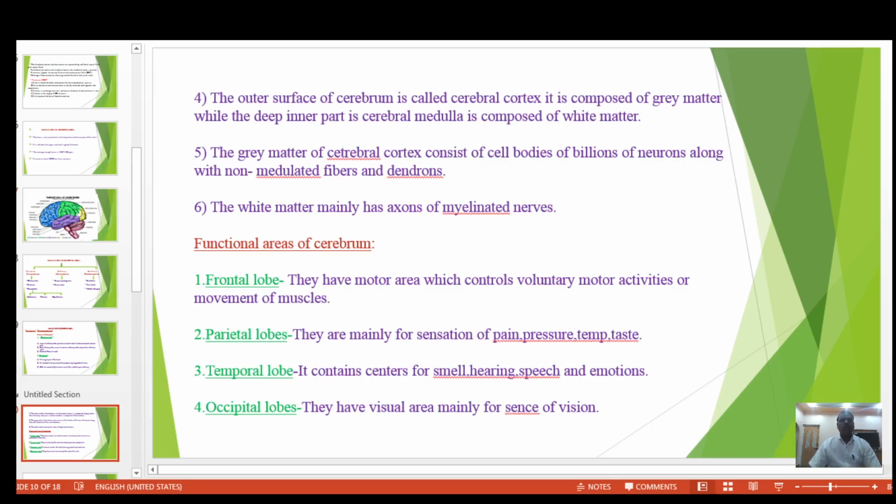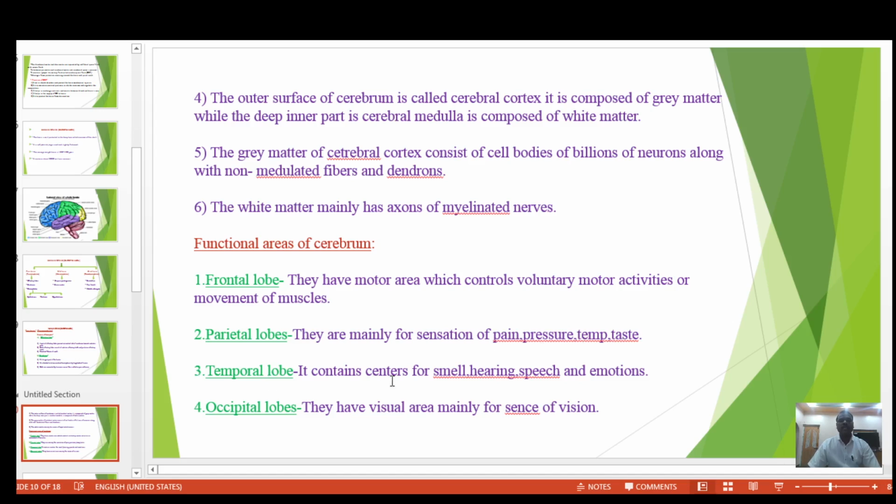First, the frontal lobe. It has the motor area which controls voluntary motor activities, that is, voluntary movements or movement of muscles. Second, parietal lobes. They are mainly for sensation of pain, pressure, temperature, taste, etc. Third, temporal lobe.